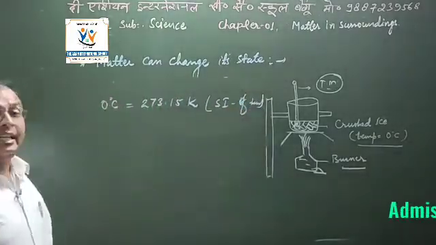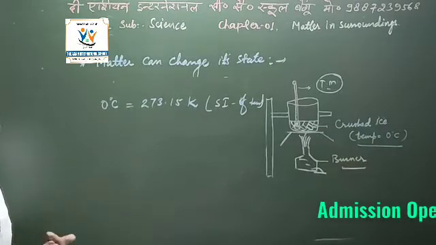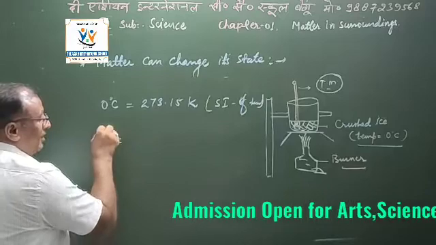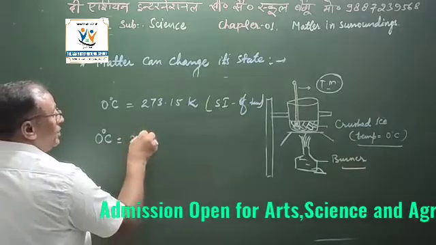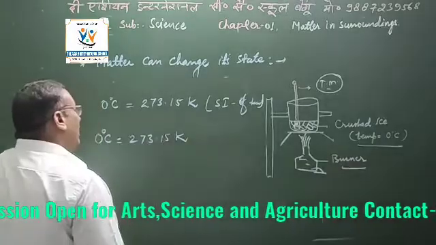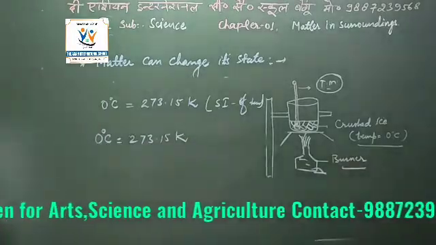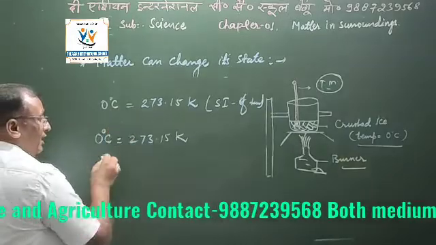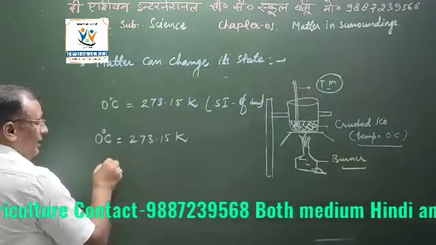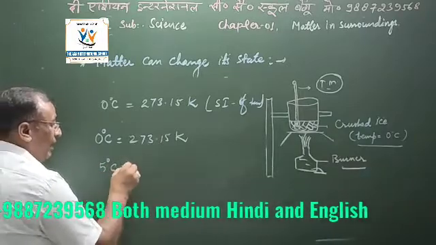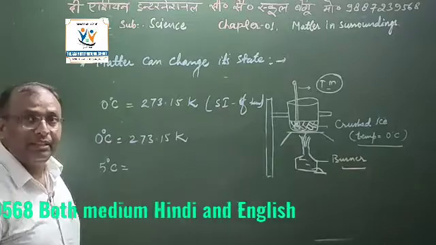So if we say the temperature of water at 0 degrees centigrade, that is to be mentioned as 273.15 Kelvin. If I say the temperature is increasing, suppose to 5 degrees centigrade, what will be the temperature of that material in Kelvin scale?